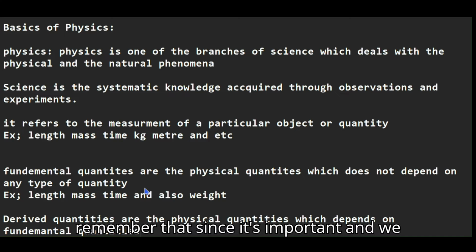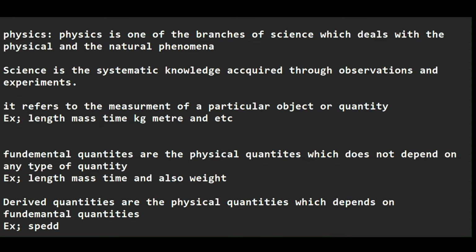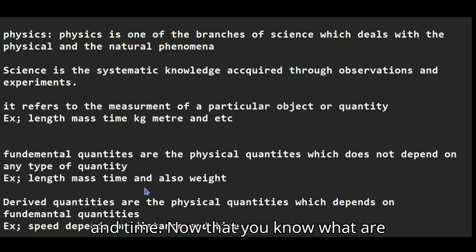You need to remember that since it's important. We can take some examples as speed, since speed depends on distance and time.